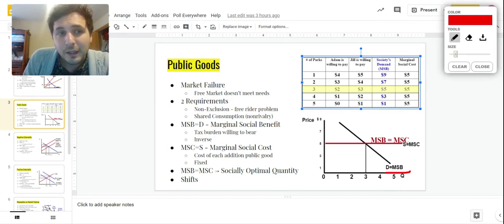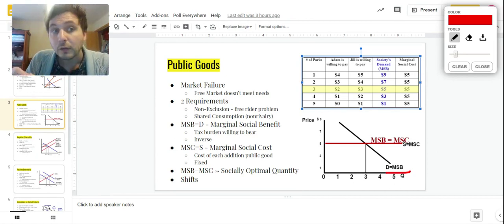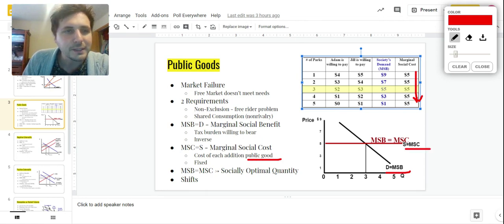MSC equals supply is the other side of it, or marginal social costs. What is it going to cost the government to provide this for us? And we say social costs because when the government provides it, they're really paying for it with our tax dollars. Right? So what is the cost? The cost of an additional public good is going to be MSC. And notice, we decided that parks were $5 a piece, cheap park. So the first park is going to be $5. Second park, $5. Third park, $5. Fourth park, $5. It's constant, right? Independent of the quantity. And so we show that here. At $5, supply equals MSC.